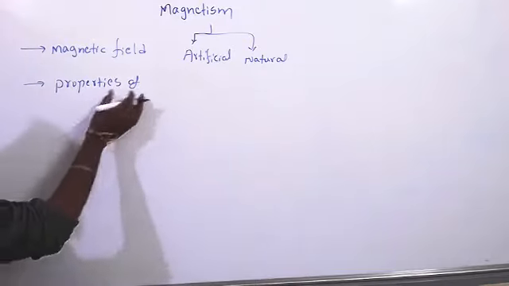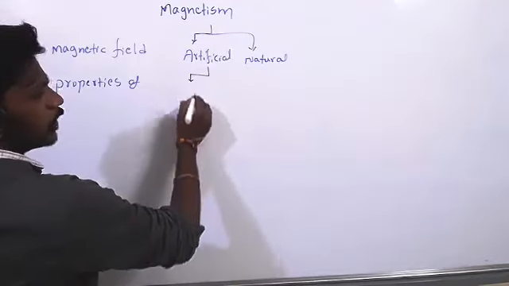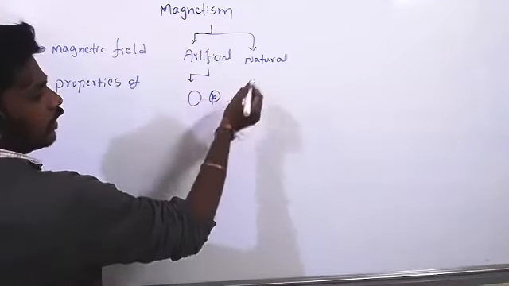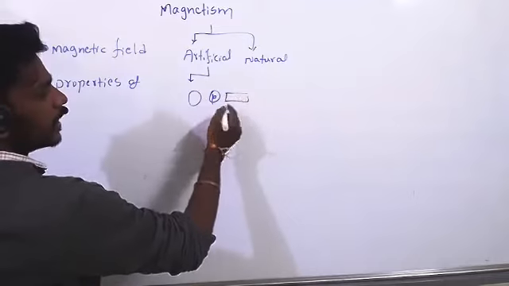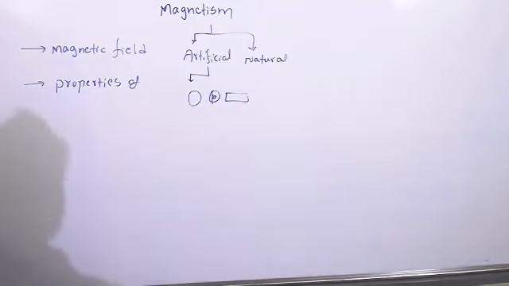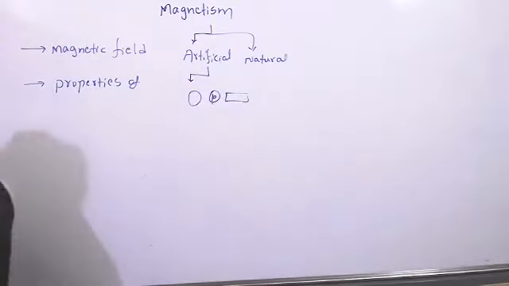In the artificial magnet, there are types: ring magnet, disc magnet, bar magnet, cylindrical magnet, horseshoe magnet. So many types of magnets are there. Natural magnet has no shape, it is shapeless.